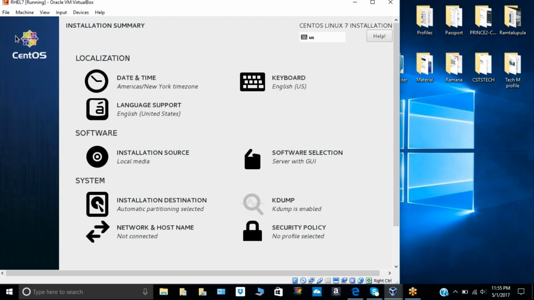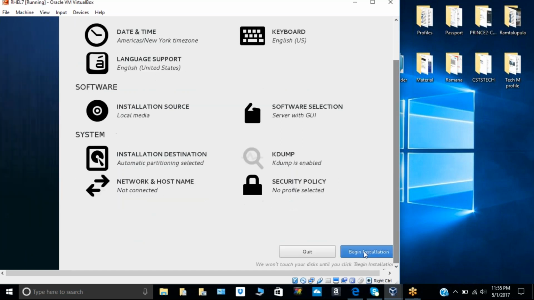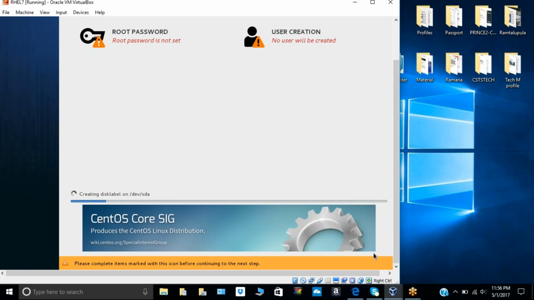Now click on continue. Right control and scroll down. Begin the installation. Set the root password, and create one user and set a password for that. Okay, that's it. I will do that. Thank you.